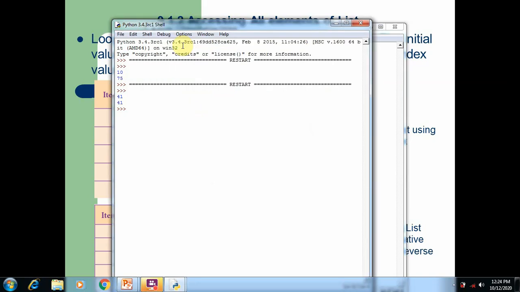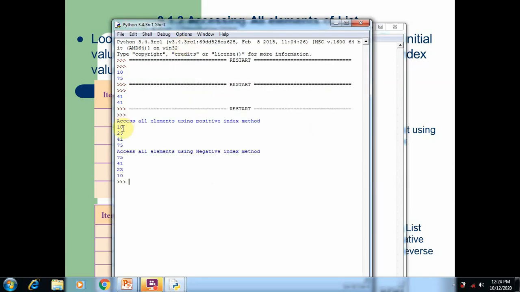Here you can see all the elements are accessed: 10, 23, 41, 75, because we started the index number from 0 and ended at 3. Here we started the index number from -1 and ended at -4. This loop is also called the reverse method of accessing the list elements, or the negative index method for accessing the list elements.